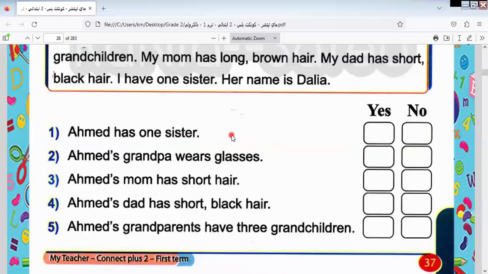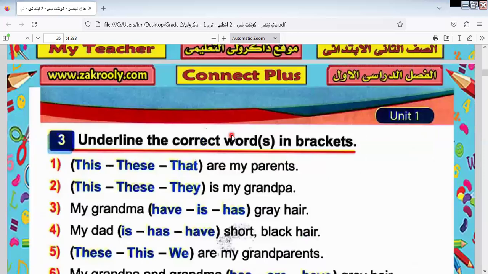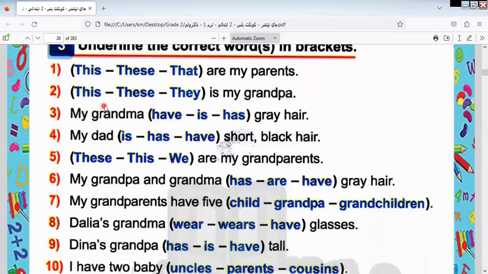I will answer some of this. I will stop at lesson 5 today. Next class I will explain lesson 5, because I know I gave you enough information today. The lesson today is enough to study. Let's answer this question. I answer number 5, and I leave the rest for you to do by yourself.